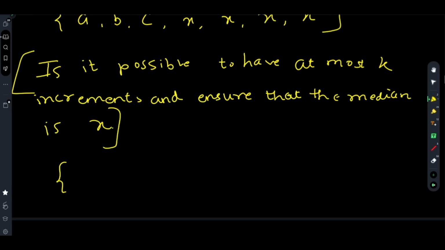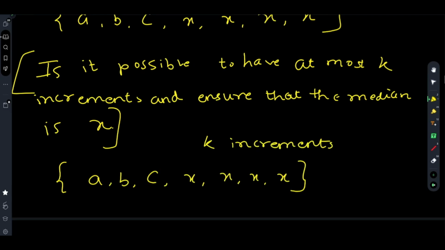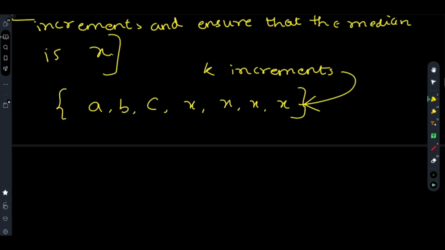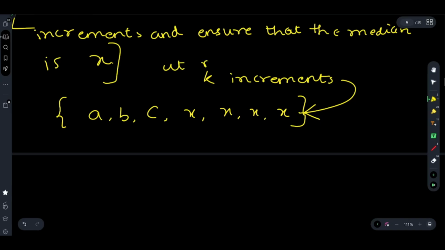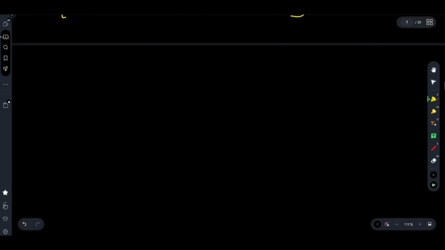The best possible situation where the median is x is when, from the median, everything is x. So you have to check: is it possible to make k increments to create this particular arrangement? And what is the best method of creating this particular arrangement? At most k increments, sorry, at most. What is the best possible way for making this increment?